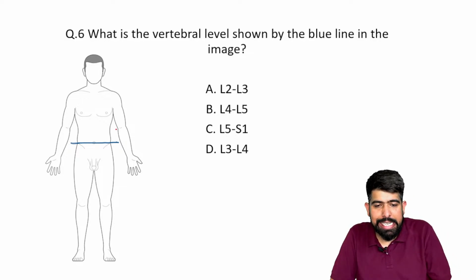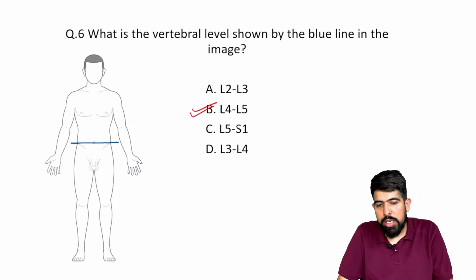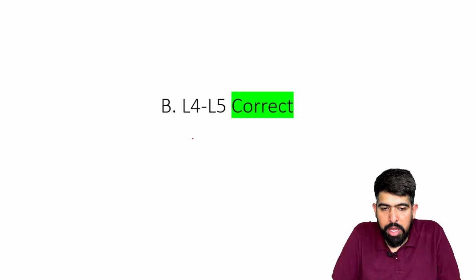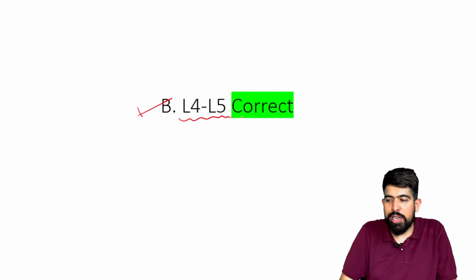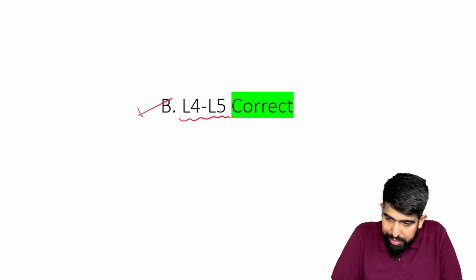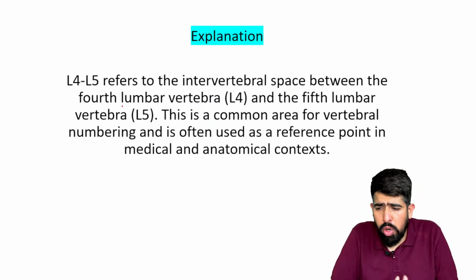Right? Exactly. Your answer will be B, L4 and L5. What is the correct answer? Your correct answer should be lumbar vertebra 4 and lumbar vertebra 5. Now, please understand what the question is asking.